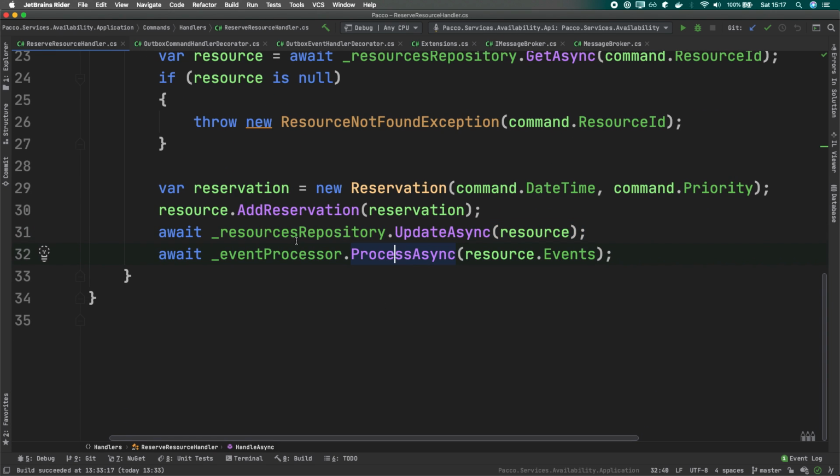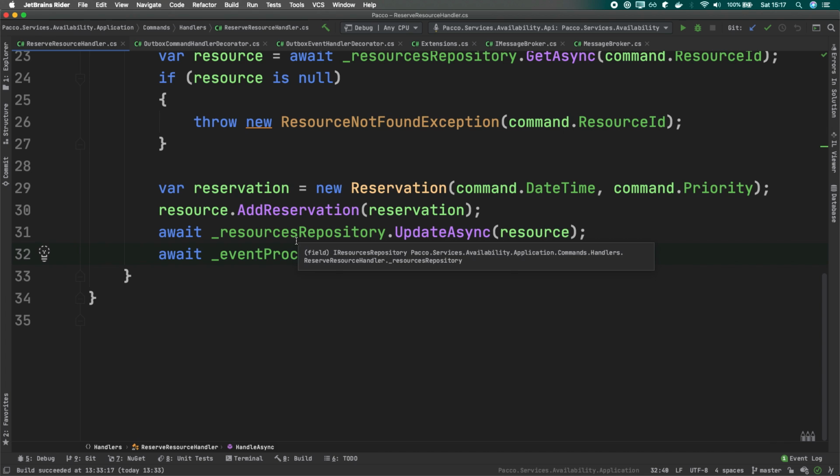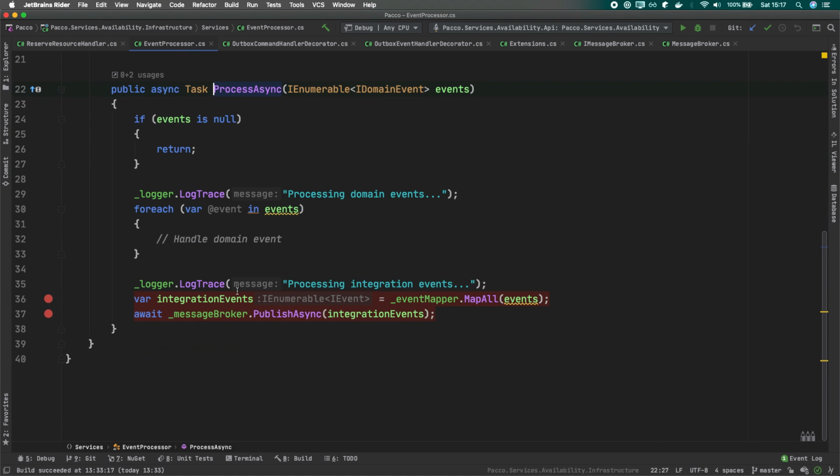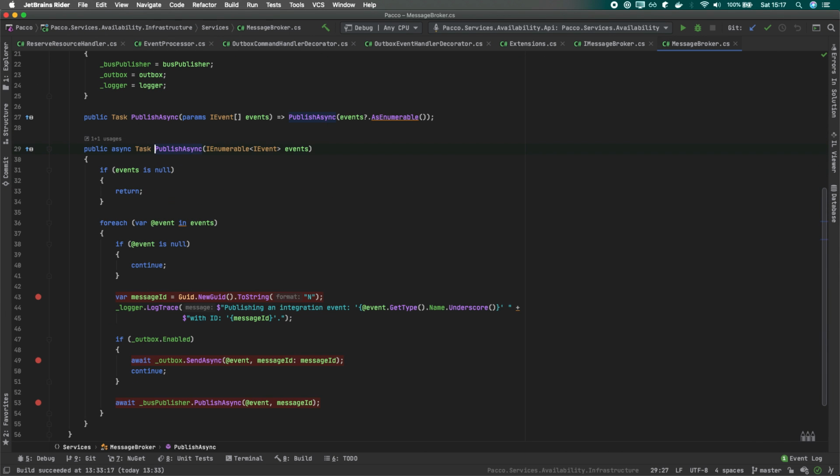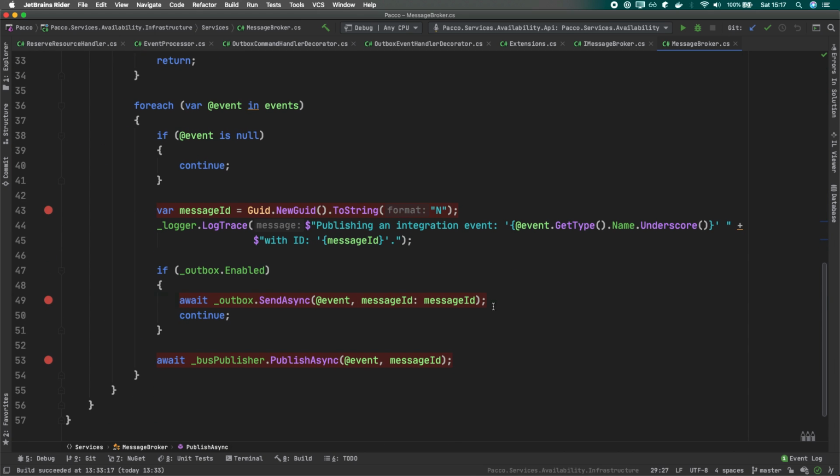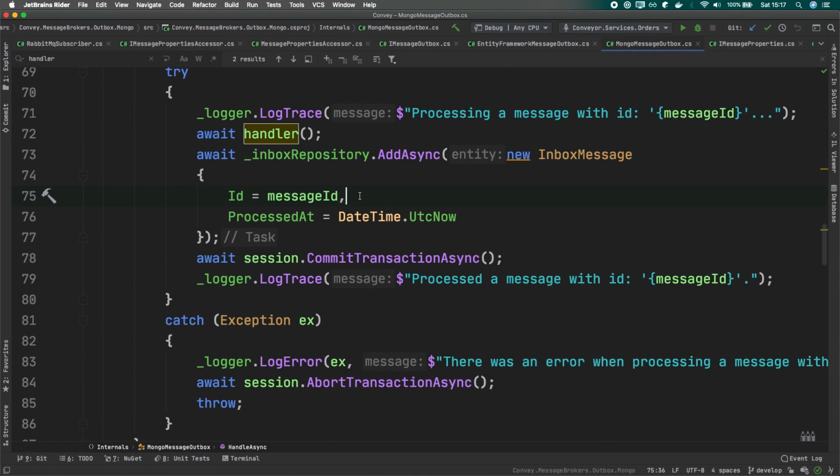Here is the process async that we call from our event processor. But what we will eventually do is call this message broker that will save these messages to the Outbox. So this Outbox part will be invoked here, and eventually we commit this transaction.